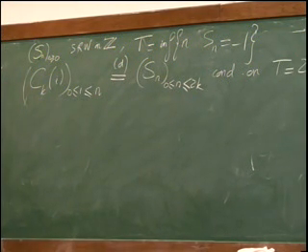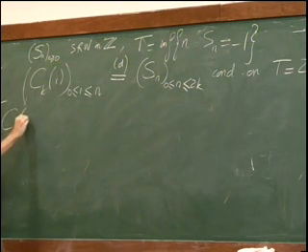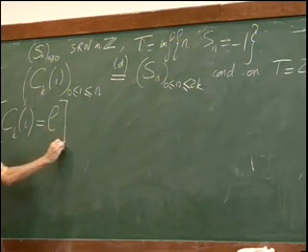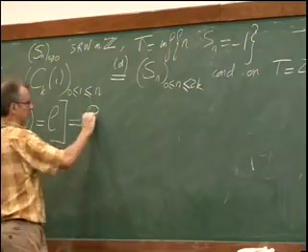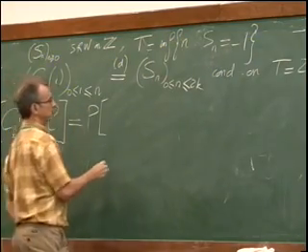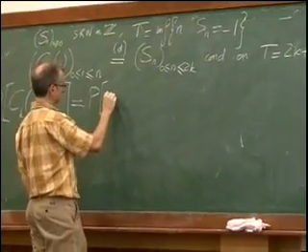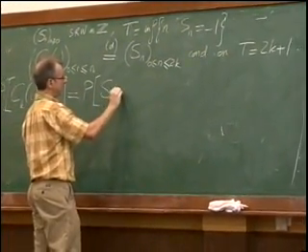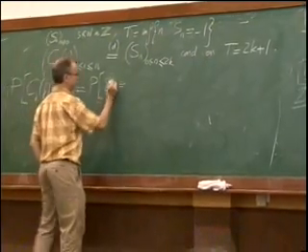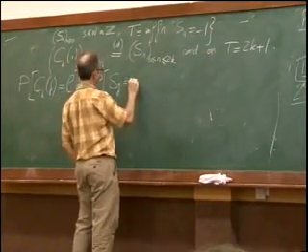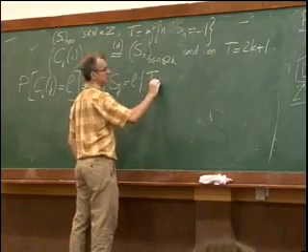So if I look now at the probability that C_k(j) is equal to L, it's the same as the probability that S_j is equal to L, knowing that T equals k plus 1.